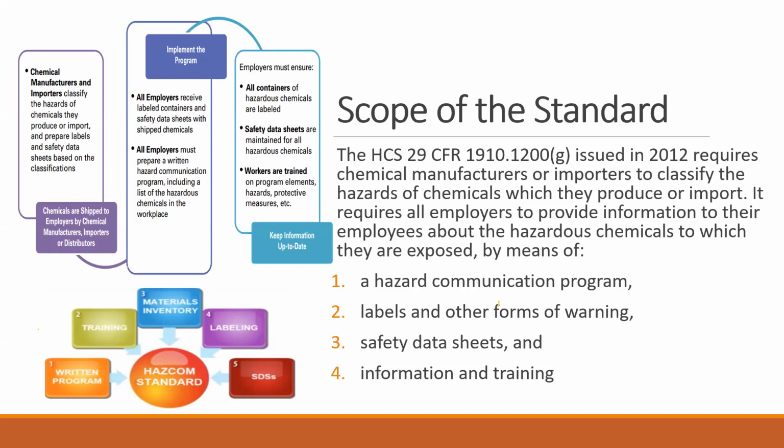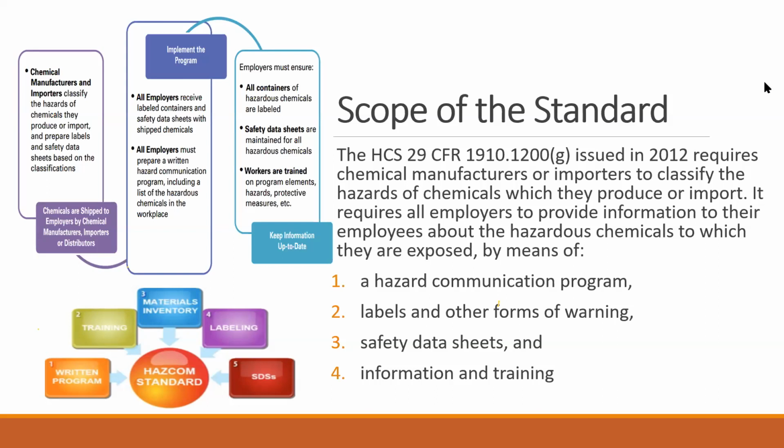And the third responsibility is to train your people on this MSDS. The third responsibility for the employer is to train the people, the chemical handlers, according to the requirements of the MSDS. So there are three responsibilities for the employer, two for the distributors, and two for the manufacturer.